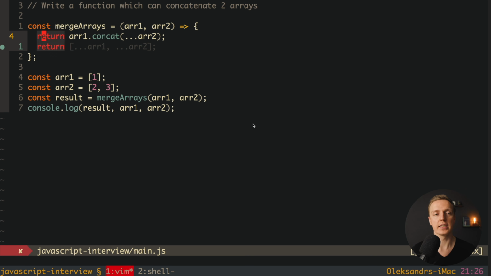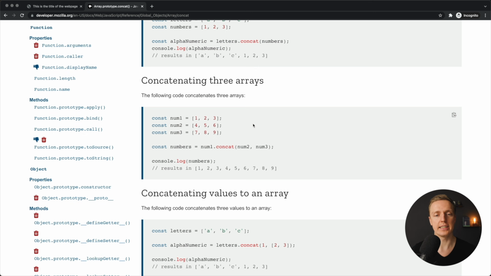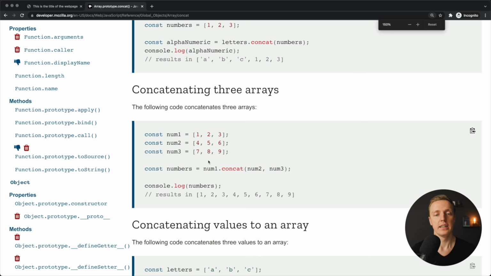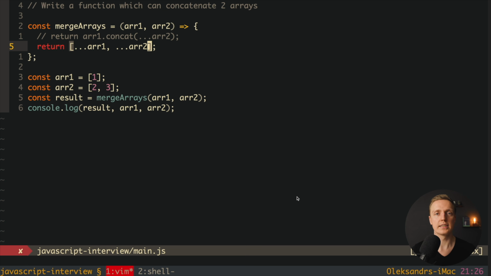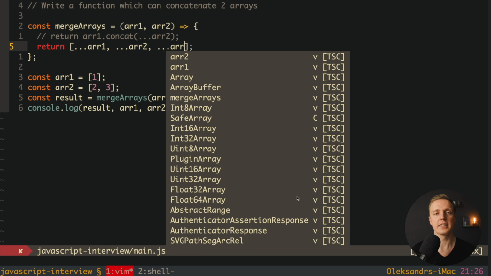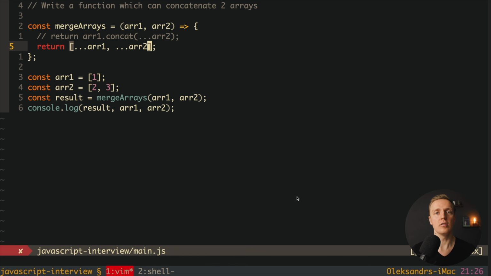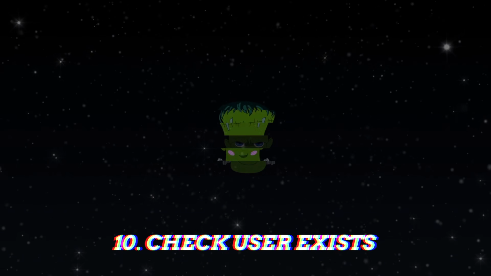If you, for example, have a question to concatenate 3 arrays or more, it is also possible. Actually, even array concat can work with several arrays. As you can see here inside documentation, we have 3 different arrays, and you can write first array.concat, and then you have second array and third array. And it will work correctly. But you can do exactly the same with spread. Here you are spreading array 1, then array 2, and here array 3 if you need to. So both variants are possible.